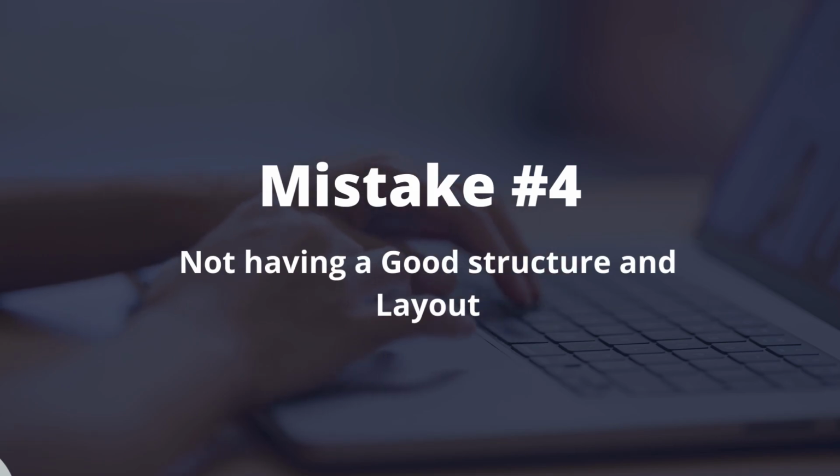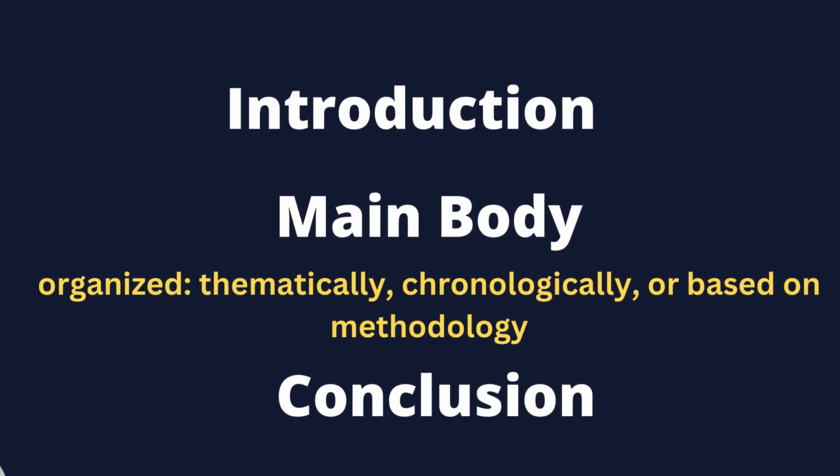There are so many ways that you can organize your review, but the basic structure is having a strong introduction where you set the stage for your topic, the main body, where you go into existing studies, and this can be organized in different ways, such as thematically, chronologically, or based on your methodology, and then a conclusion where you summarize the main findings and identify the research gaps that you want to address.